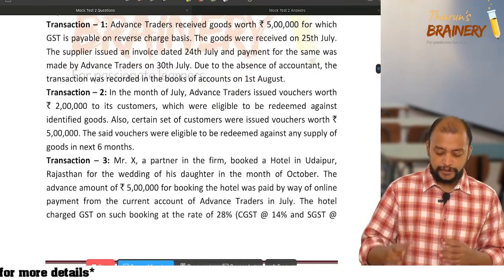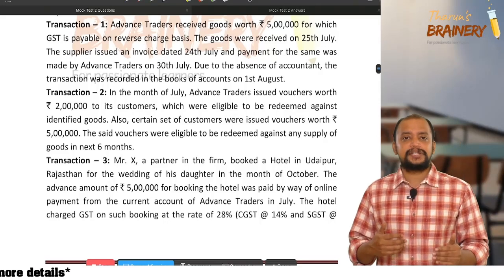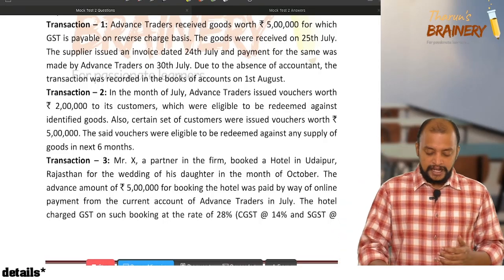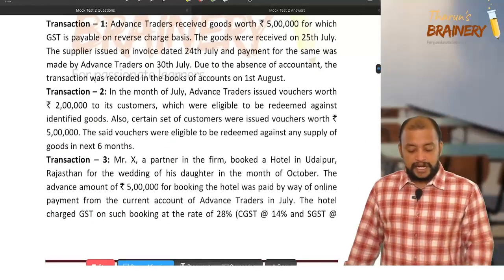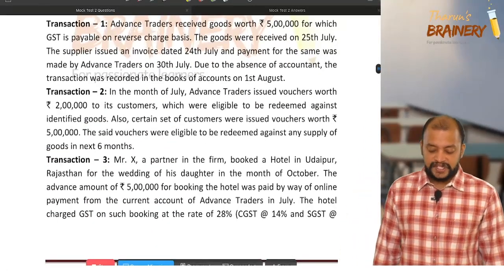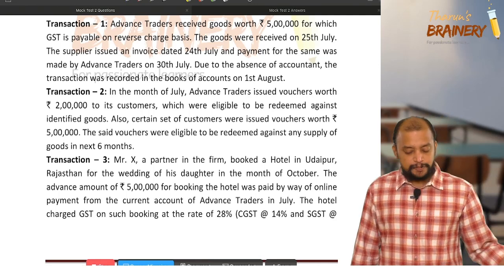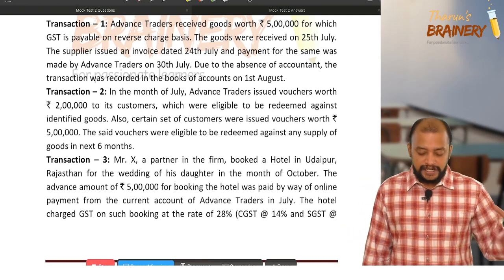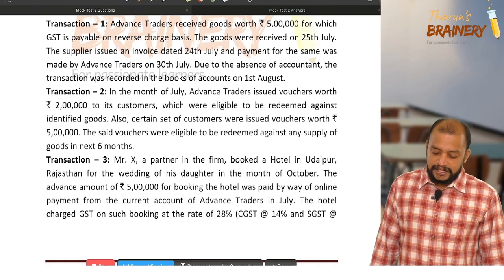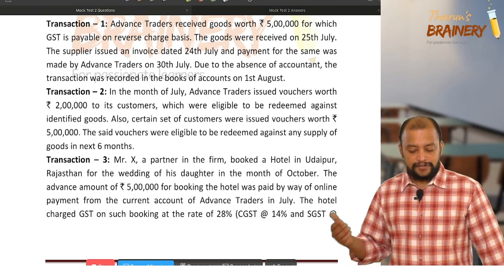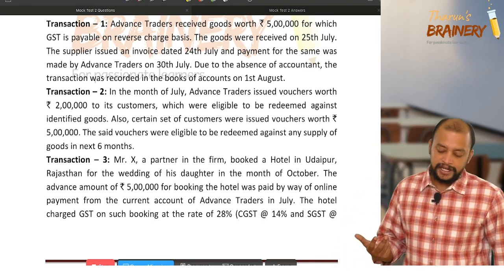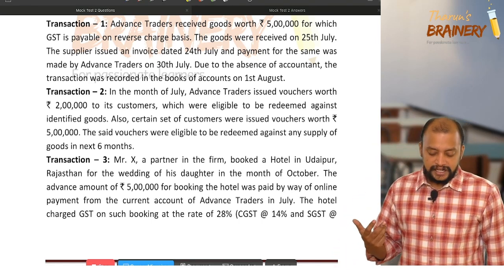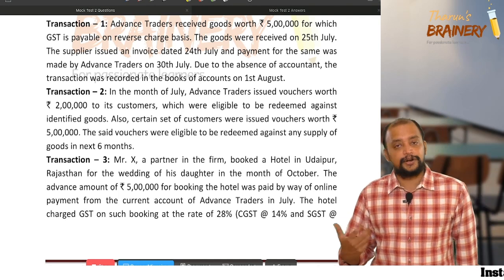For the month of July, there are 3 transactions carried out by Advanced Traders. Transaction number 1: Advanced Traders received goods worth rupees 5 lakhs for which GST is payable on reverse charge basis. The goods were received on 25th July, the supplier issued invoice on 24th July and payment for the same was made by Advanced Traders on 30th July. Due to absence of accountant, the transaction was recorded in the books on 1st August.